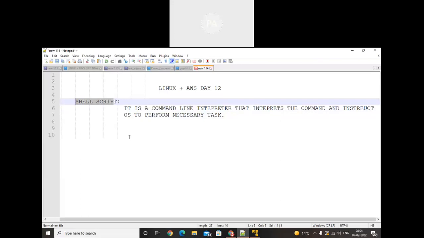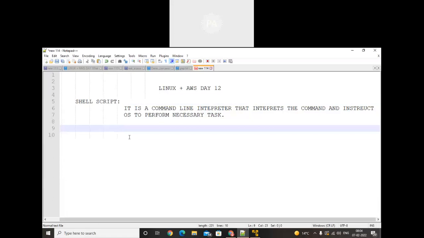For example, I just want to update the system. So what should I do? I will create one script. In that I will write a list of commands which will update the system, and later on I will execute that. Today we'll discuss that and run lots of applications on it. So it means a command line interpreter that interprets the commands and performs the necessary tasks.